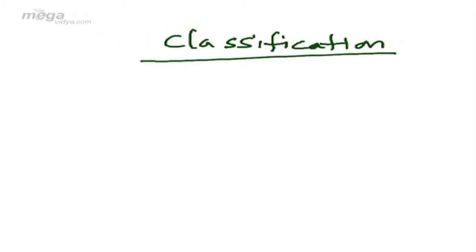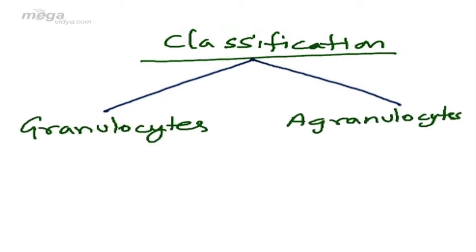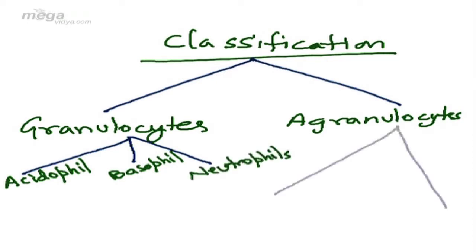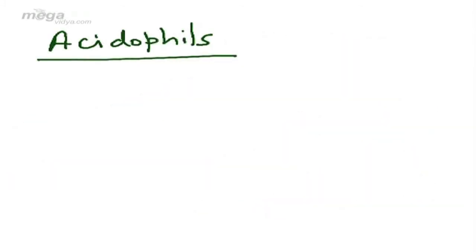Coming to classification of WBCs, we can classify the WBCs into two types, granulocytes and agranulocytes. The granulocytes are further of three types. First are acidophils, basophils, and neutrophils. Agranulocytes are of two types, monocytes and lymphocytes. We will now discuss these different types of WBCs one by one.